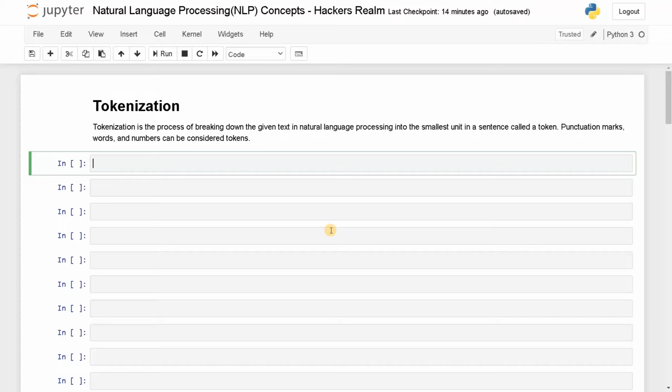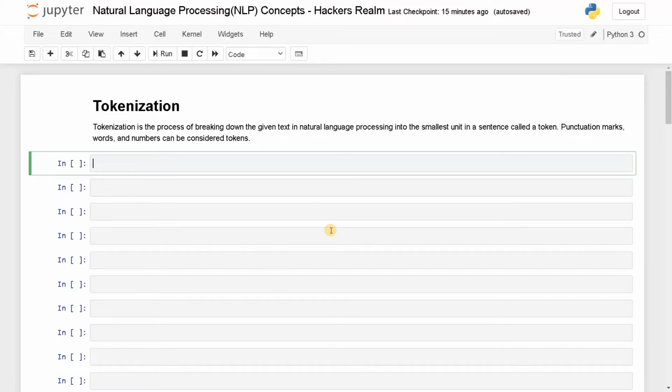Apart from words, it also separates the special characters. Let's say if you have exclamation marks, dots, commas, and other punctuation, it can separate the words from the special characters, so it will be easier for processing.